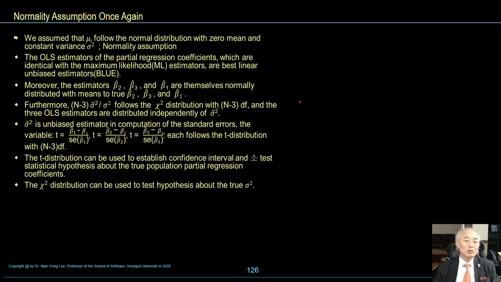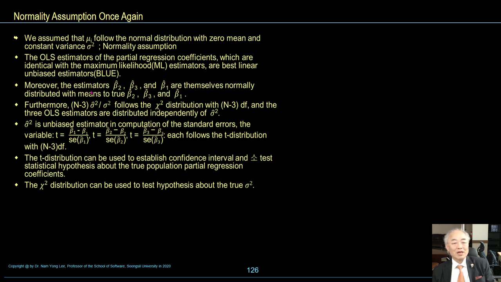Now, normality assumption. Once again, we assume that mu follows the normal distribution with zero mean and constant variance sigma square. Normality assumption: the OLS estimators of partial regression coefficients, which are identical with the maximum likelihood estimators, are best linear unbiased estimators, called BLUE.